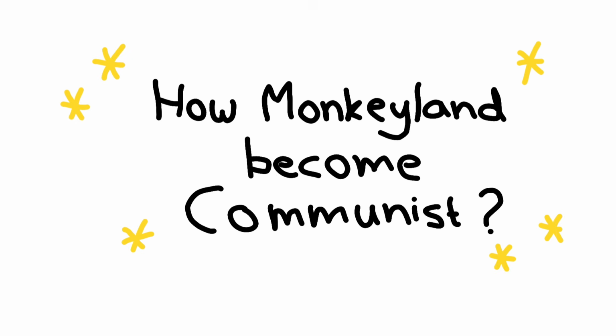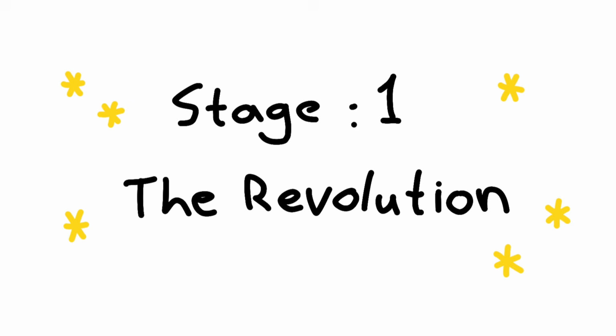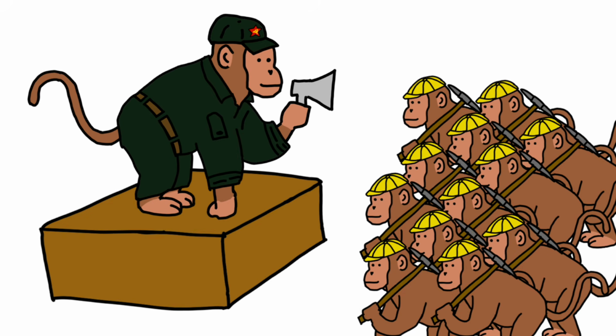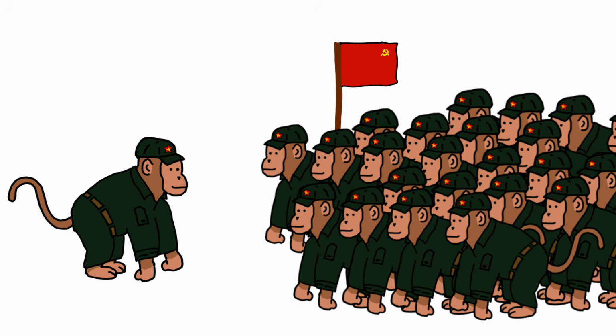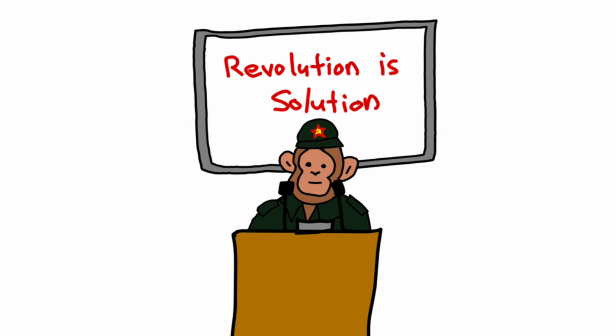But how does Monkeyland become a communist society? Stage 1. The Revolution. At first, the communist monkeys start raising awareness among the working class monkeys about their exploitation under capitalism. Then, they assemble a dedicated, disciplined, and organized party of revolutionary monkeys to lead the movement. The party seizes the existing order and takes control over all banana farms and factories and forms a new government which controls the resources.